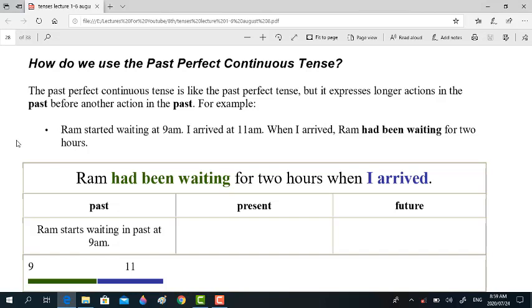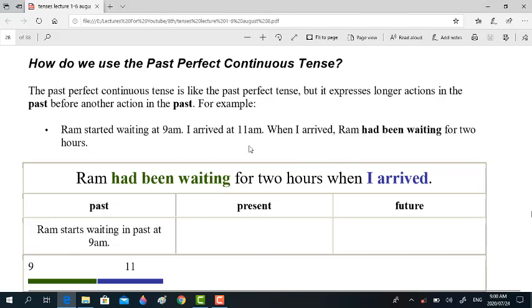For example, Ram started waiting at 9 am. I arrived at 11 am. When I arrived, Ram had been waiting for 2 hours. This is really important. Just look at this part again. The past perfect continuous tense is like the past perfect tense, right? But it expresses longer actions in the past before another action in the past.